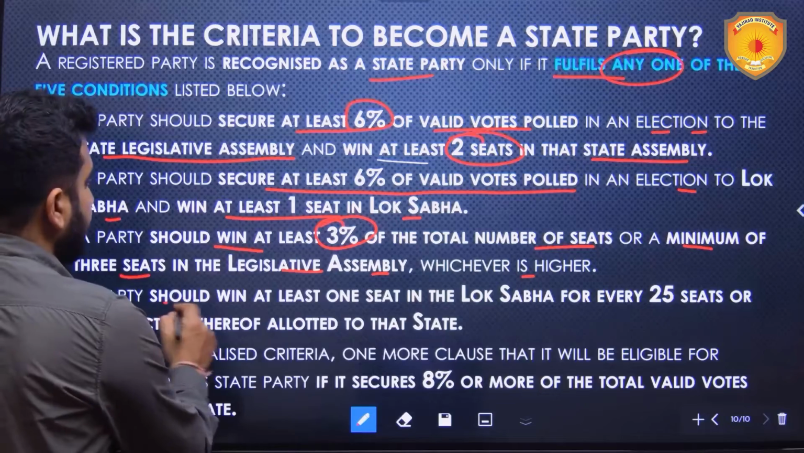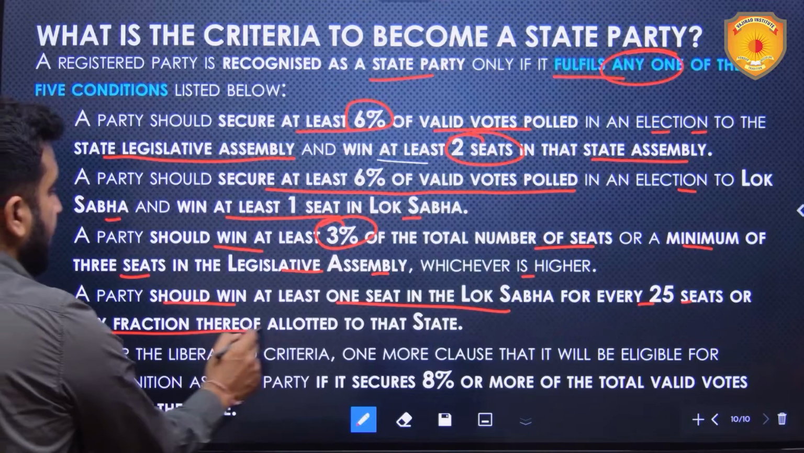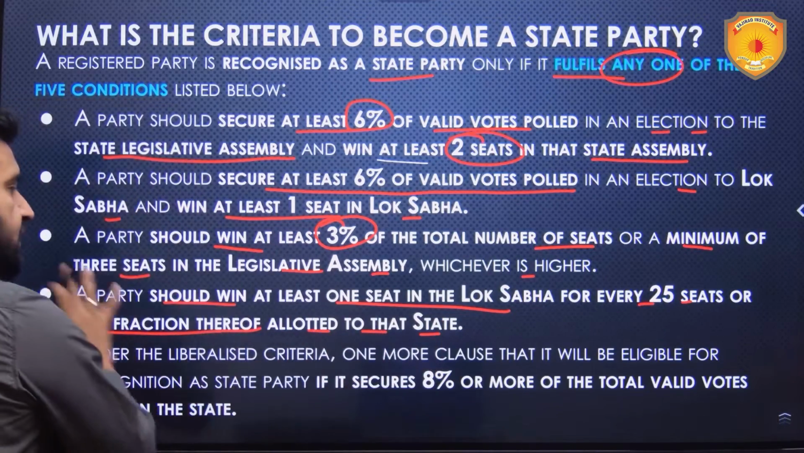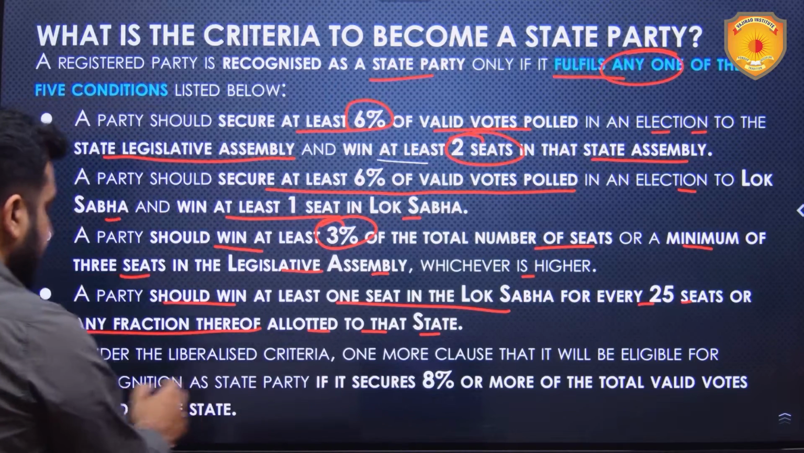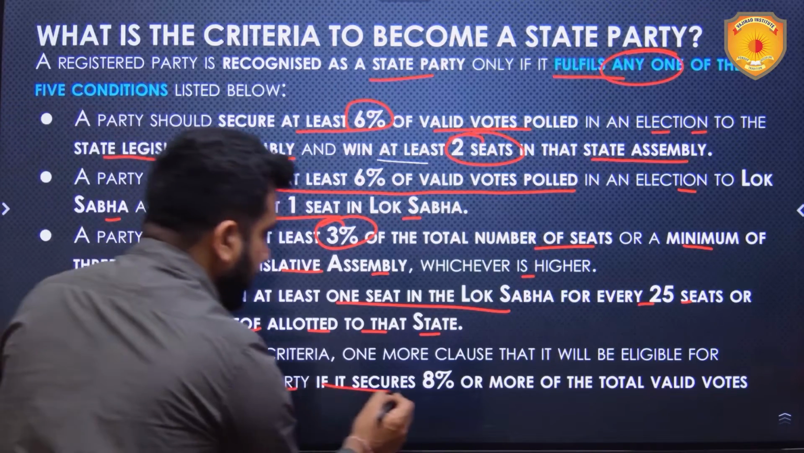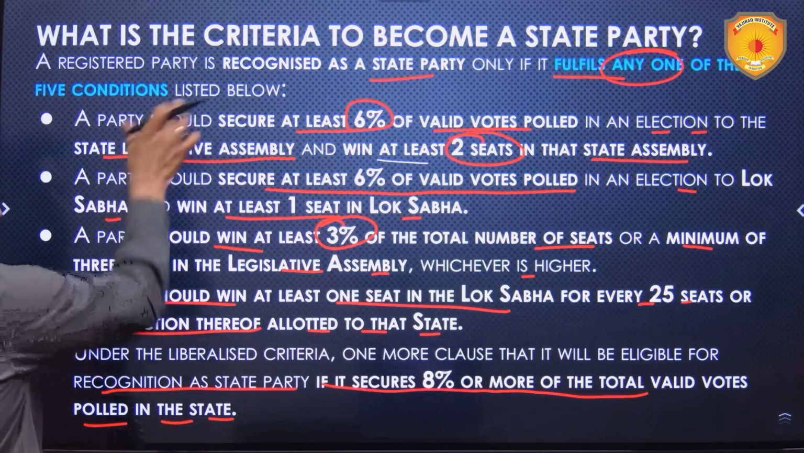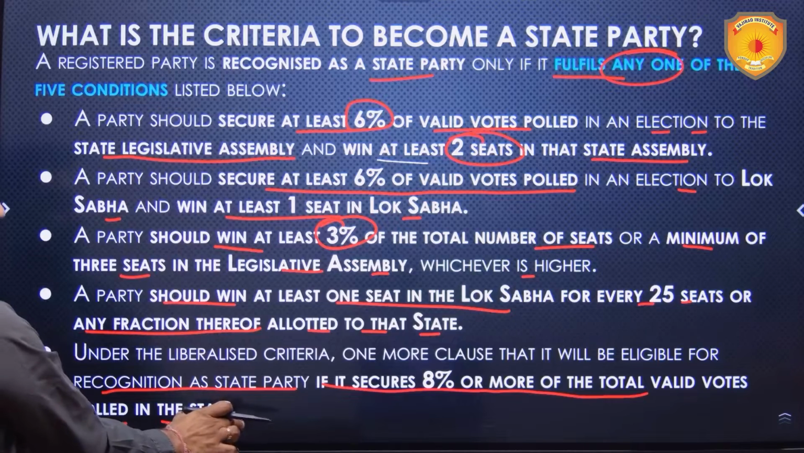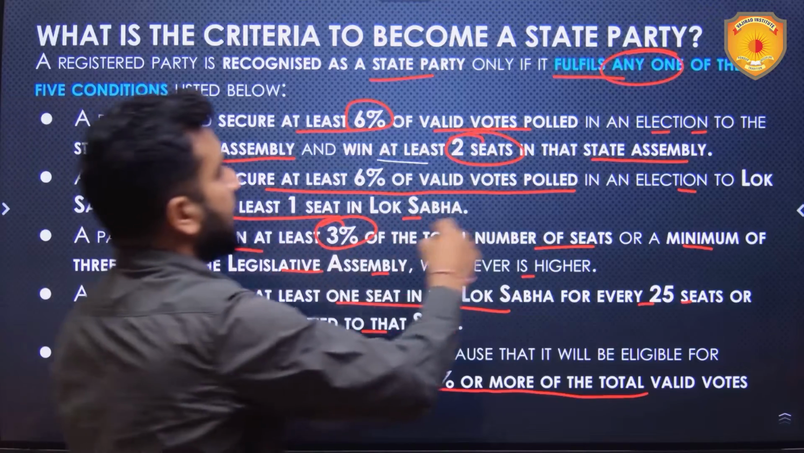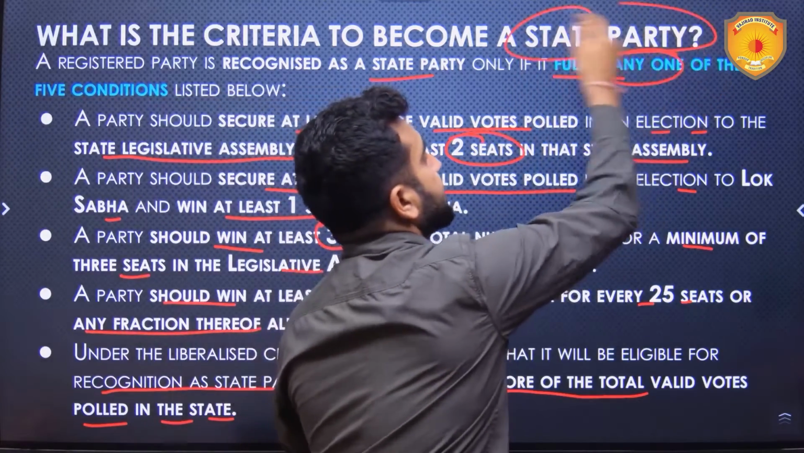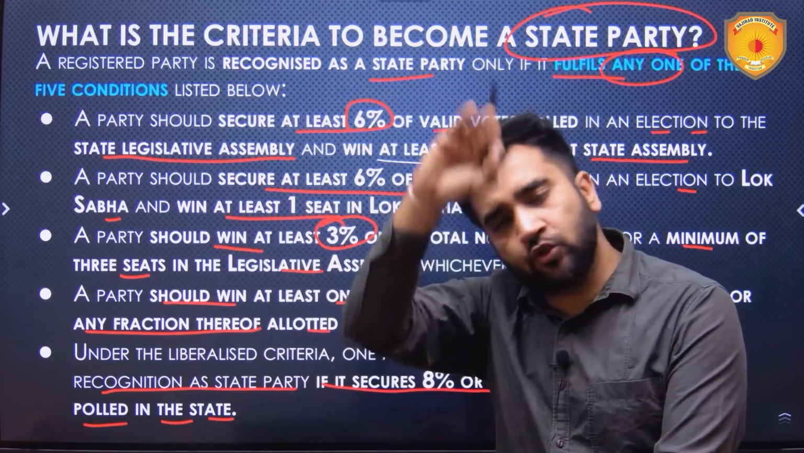Fourth condition, a party should win at least 1 seat in the Lok Sabha for every 25 seats or any fraction thereof allotted to that state. And the last one is a more liberal clause, that is, it will be eligible for recognition as a state party if it secures 8% or more of the total valid votes polled in the state. So if any one of these conditions is satisfied by a political party, then that political party will be recognized as a state party.